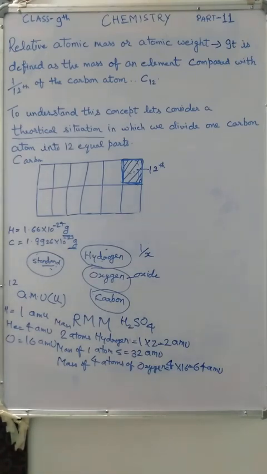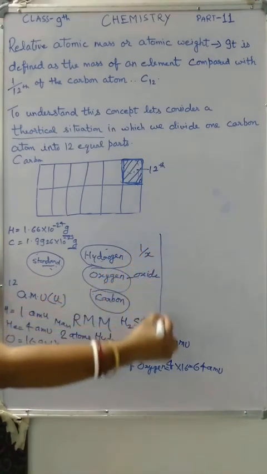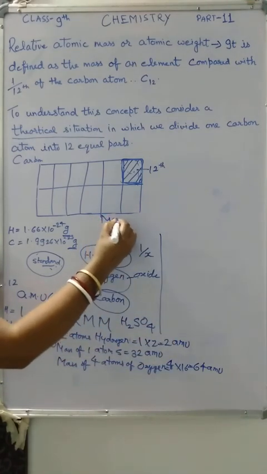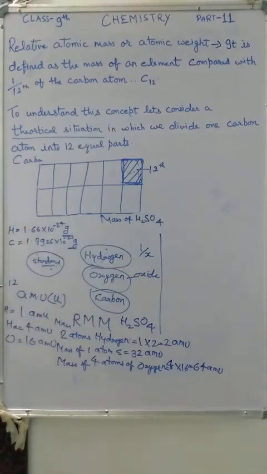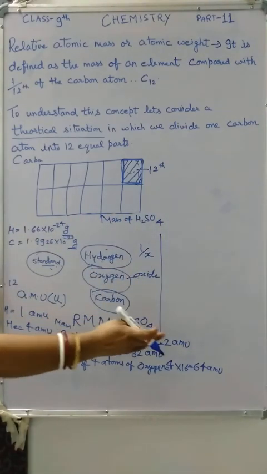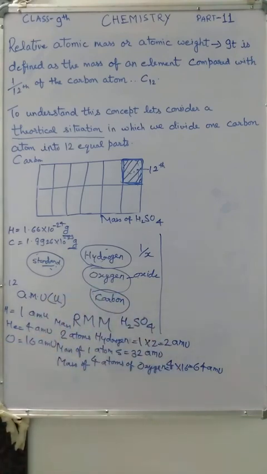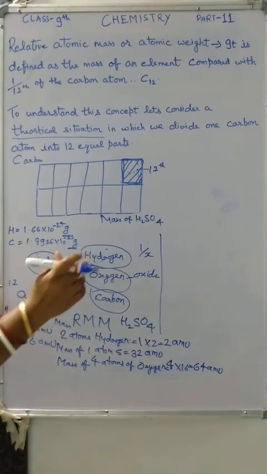Now you have to find out the mass of H2SO4. What you have to do is add all these atomic masses.